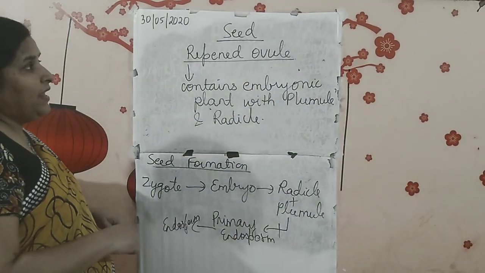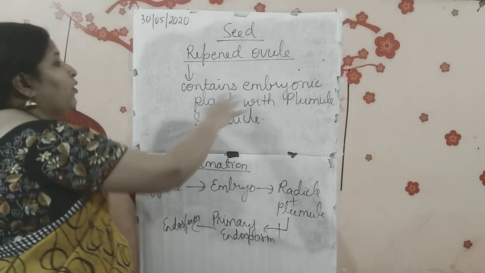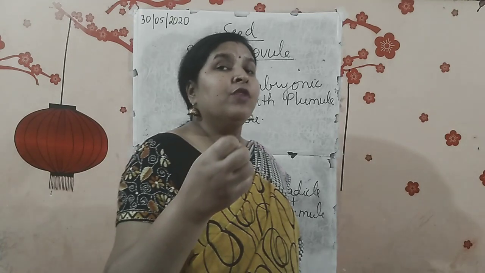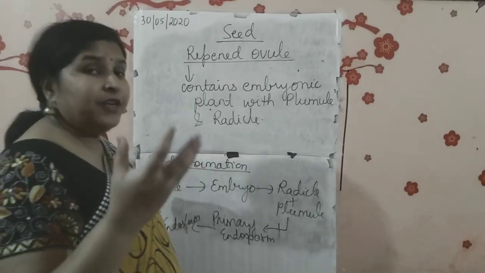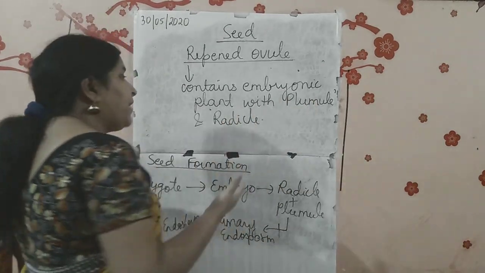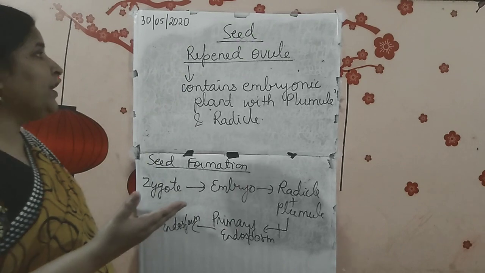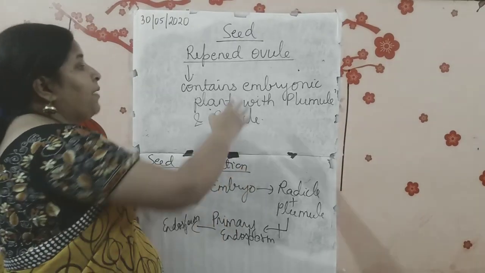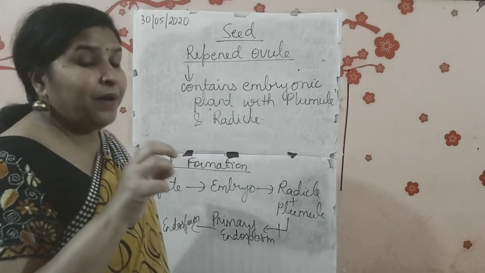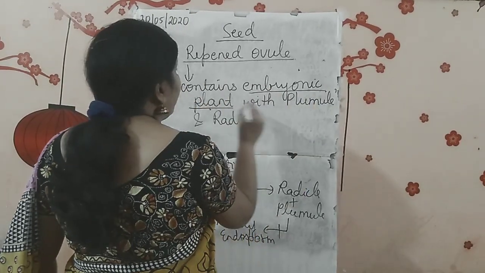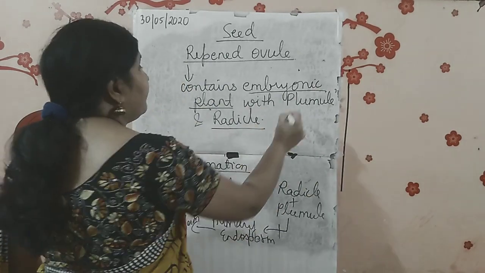Now what does it contain? It contains one embryonic plant. Embryonic plant means an embryo which is further going to develop into a plant, and if it is going to develop into a plant, it should have two things, plumule and radicle. Is that clear? So what is a seed? It is a ripened ovule, and it contains what? Embryonic plant. Embryonic plant is an important term over here. So it contains an embryonic plant with plumule and the radicle.